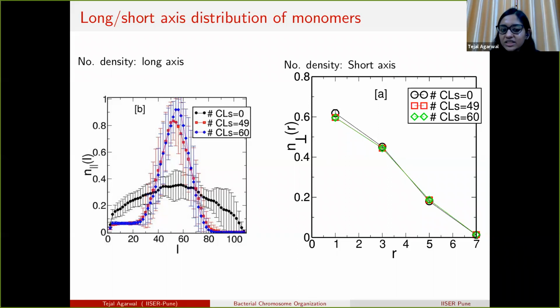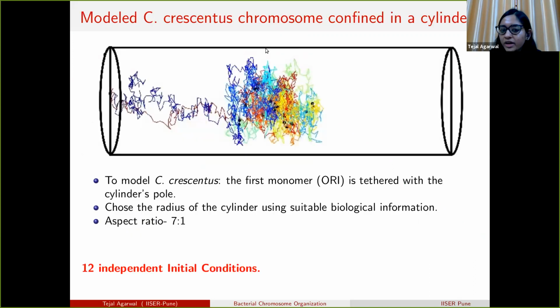But we can see from the number density of monomers that the polymer is constrained in this particular region, like 80 to 20. And along the short axis we see that most of the monomers are found near 6A, because at this particular point there are no monomers, right?